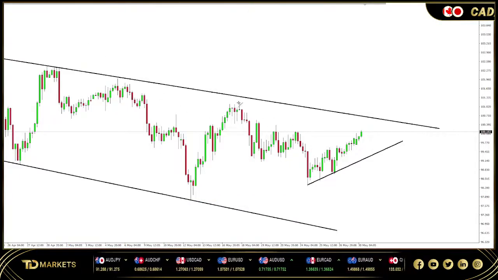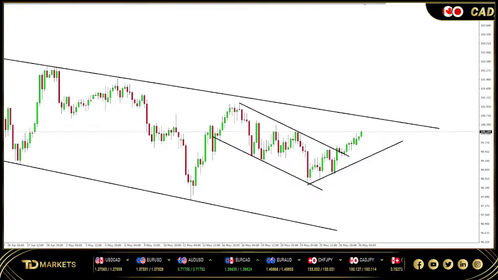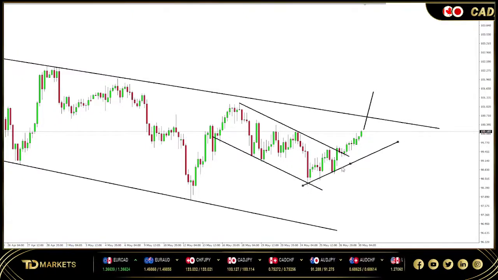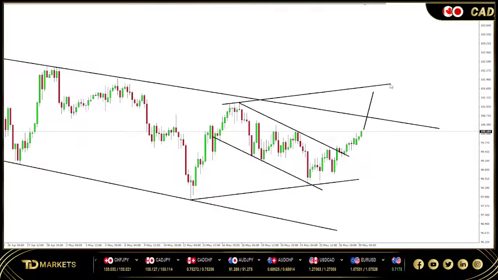The first scenario is that this is gonna continue going up and then break above this channel and basically give us a structure like this, where opportunity could be around this area to the downside.